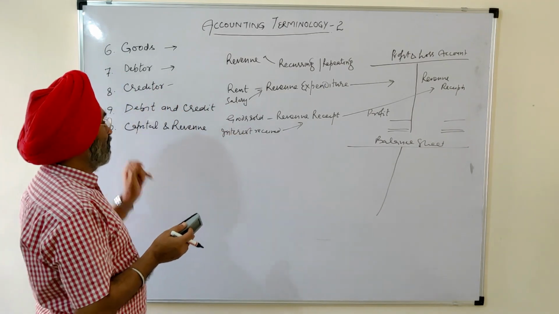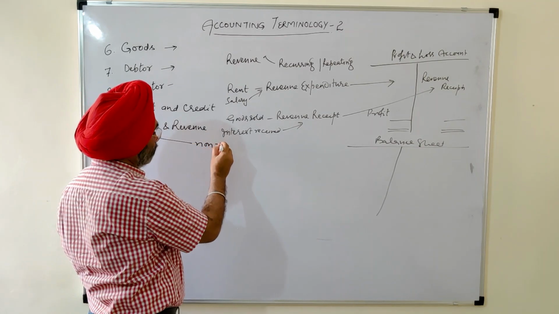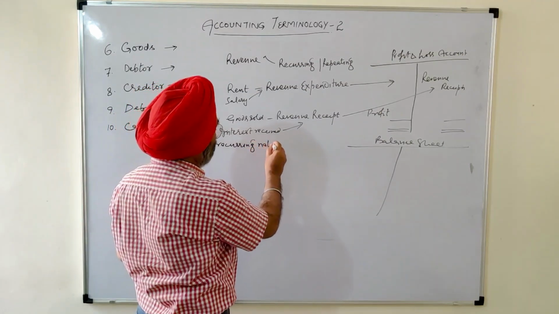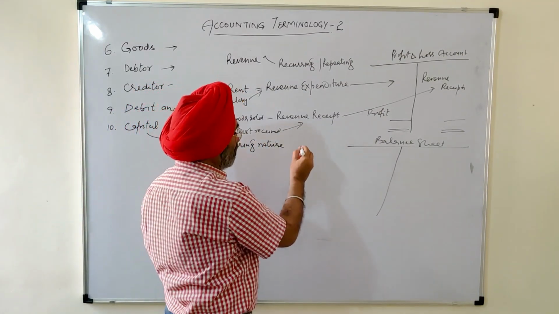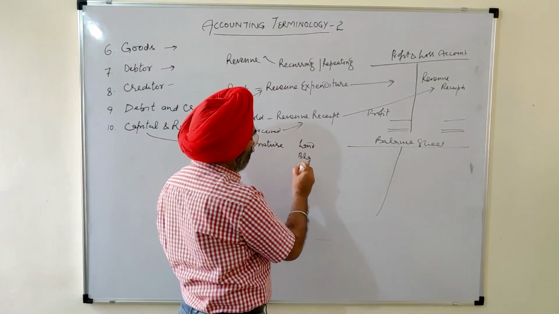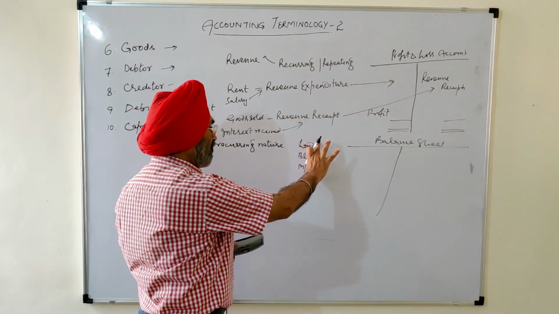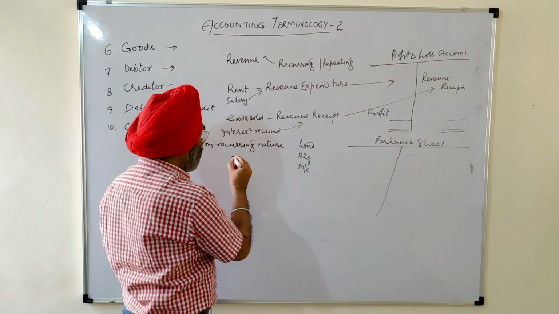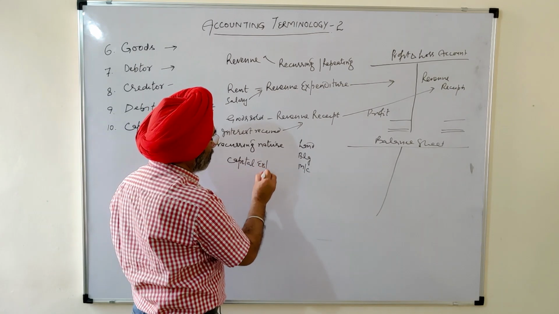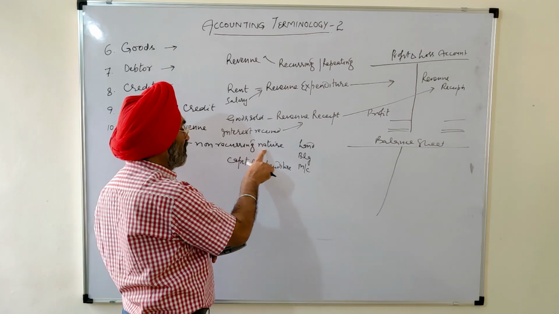Now, capital items of non-recurring nature, which don't repeat every year. Purchase of land for the business, purchase of building for the business, purchase of machinery for the business. These payments made for these purposes are called as capital expenditure. Because these are of non-recurring nature.